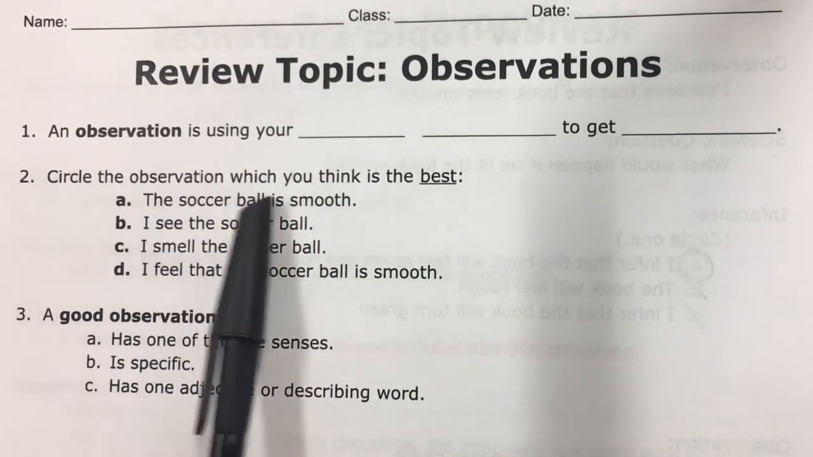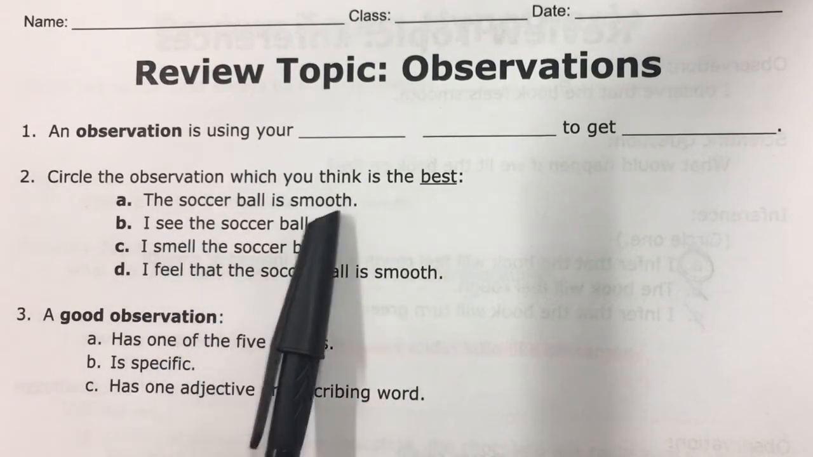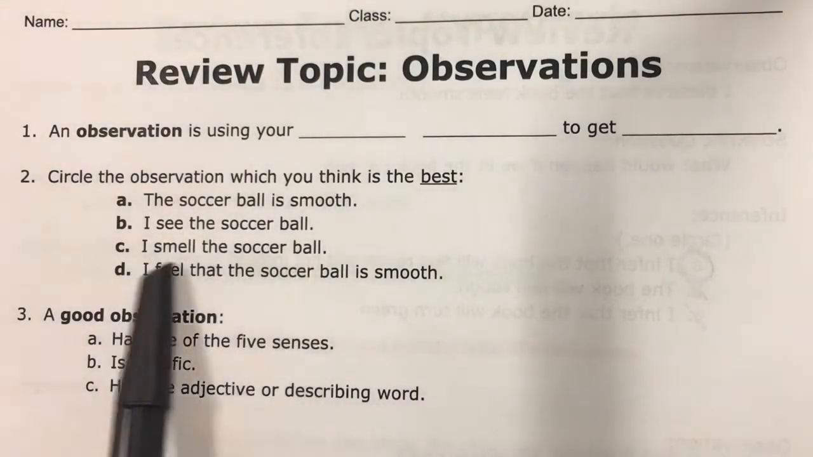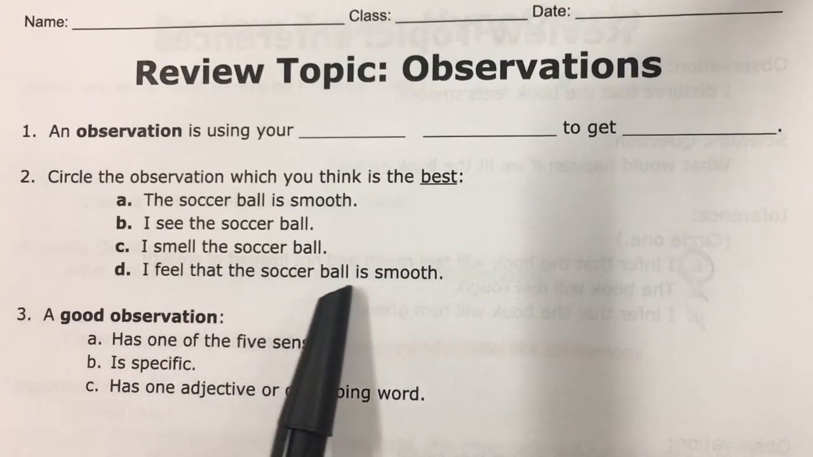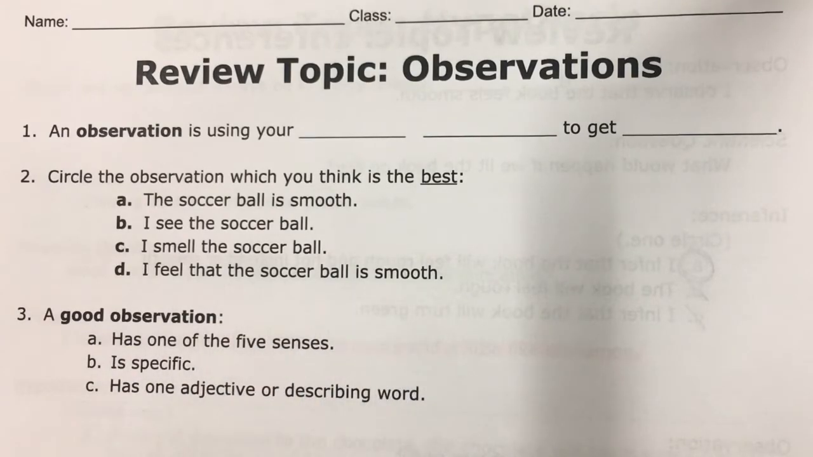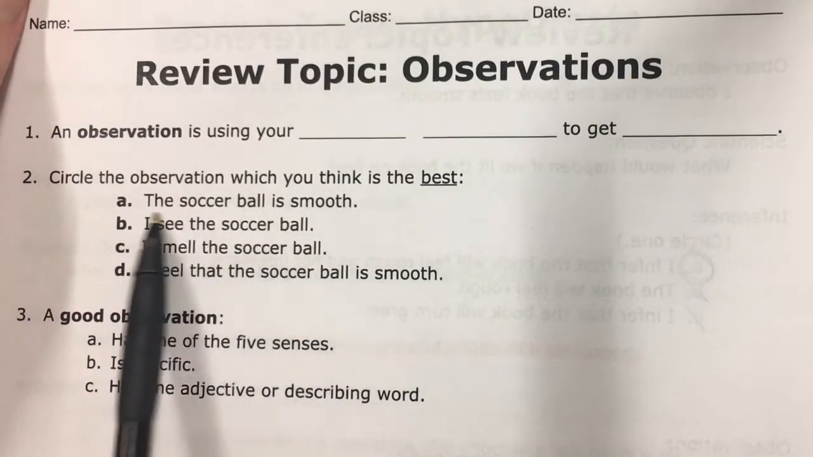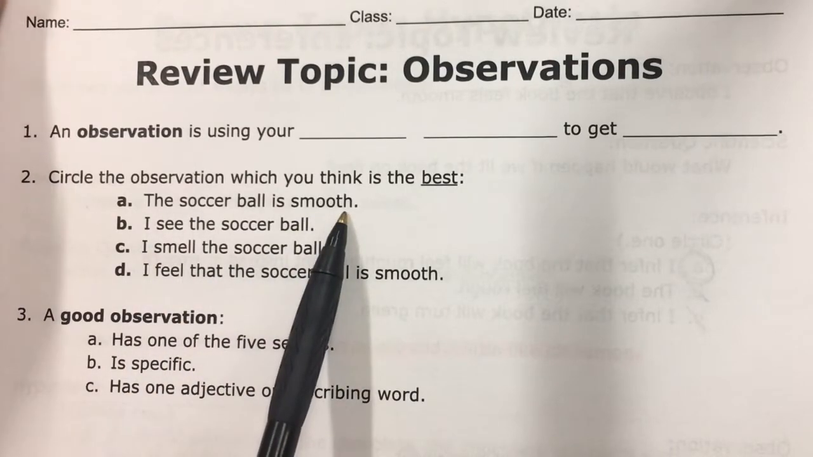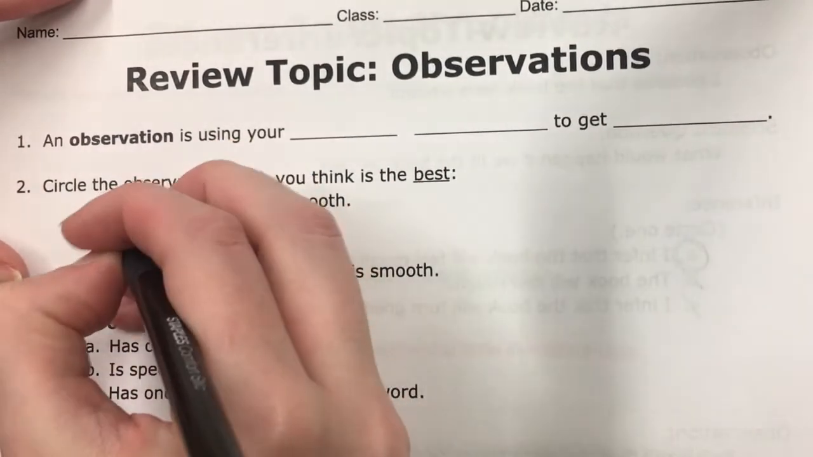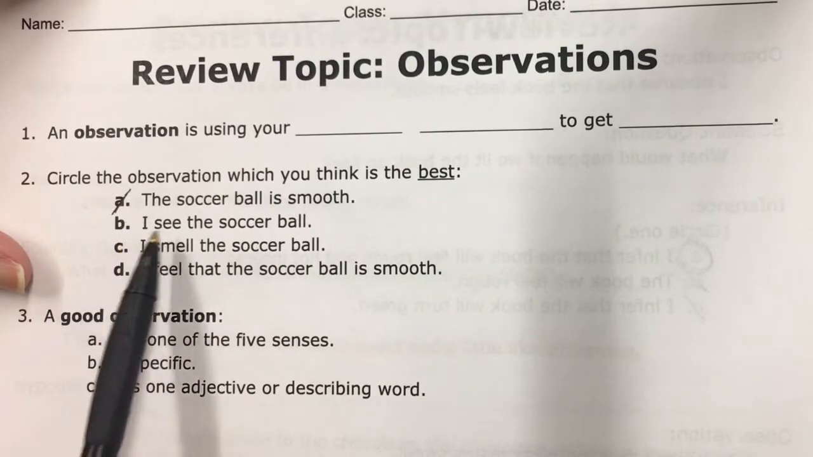Okay, circle the observation which you think is best. The soccer ball is smooth. I see the soccer ball. I smell the soccer ball. I feel that the soccer ball is smooth. So right here, this is a pretty good observation, but we don't have one of the 5 senses, so it's out. Okay, B and C have one of the 5 senses.